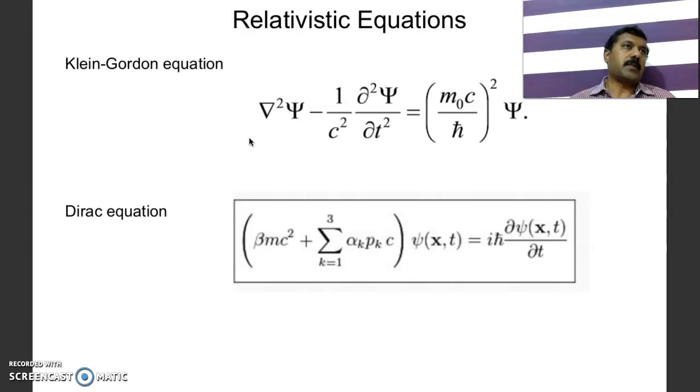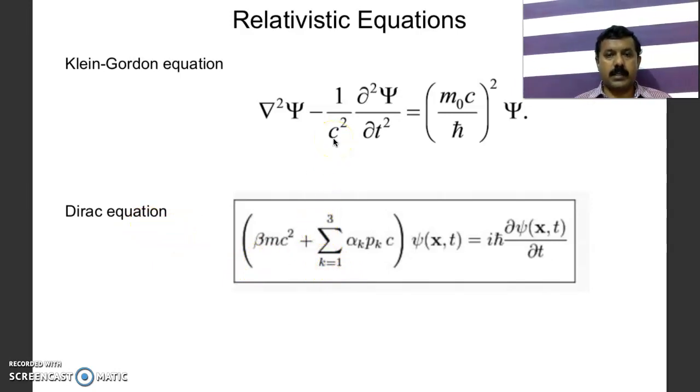If the spin of the particle is 0, or if it is a boson, then we use the Klein-Gordon equation to find the eigenfunctions and eigenenergy values. And if the spin is a half odd integer multiple, just like fermions, plus or minus half h cross and so on, we use what is called the Dirac equation. We discuss these things in the forthcoming video lectures.